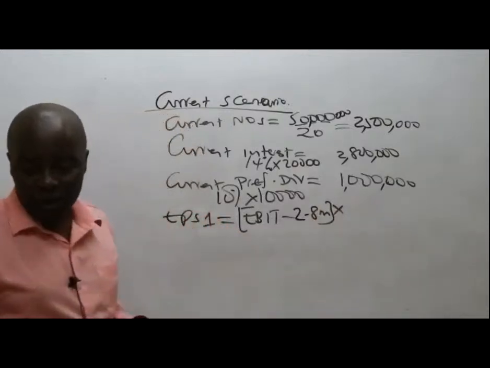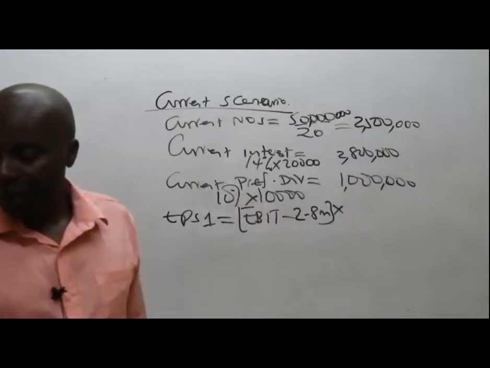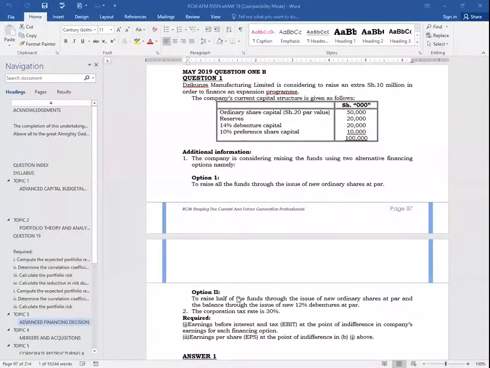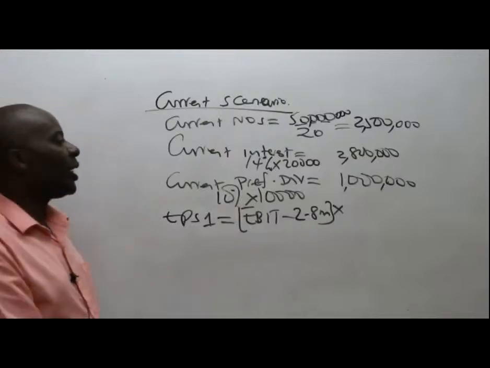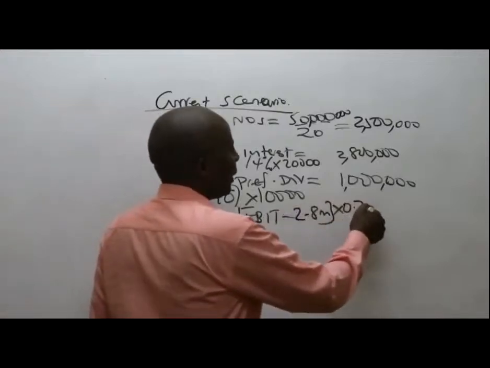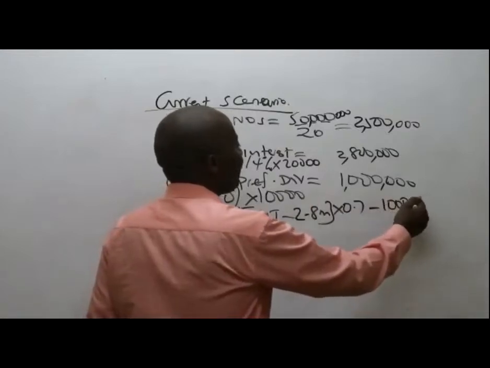Times the rate of tax. Have they given us the rate of taxation here? Times 1 minus the rate of taxation. So the rate of tax, 30%, yes, I can see it's 30%. So 1 minus 30% gives me 0.7, minus preference dividends, which is 1 million.